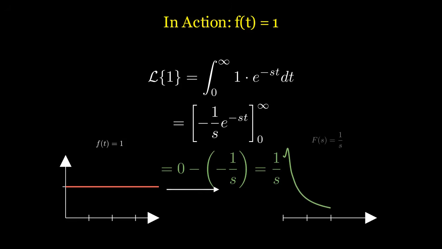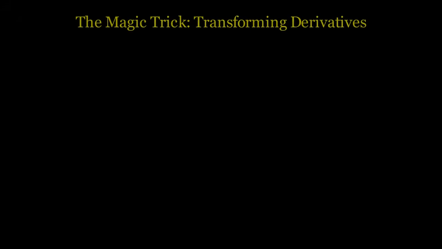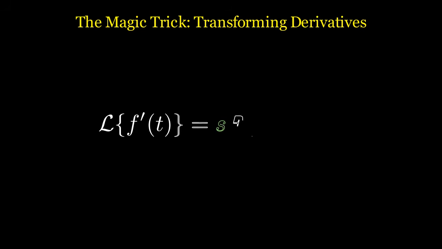0 to infinity. Using basic calculus, the antiderivative is negative 1 over s e to the negative st. When we evaluate this from 0 to infinity, the infinity term goes to 0, and the 0 term becomes negative 1 over s times negative 1. The result? 1 over s. We have just transformed a flat line in the time domain into a curved hyperbola in the S domain. A geometric shape has been fundamentally altered, but its mathematical essence is perfectly preserved in a much simpler algebraic format.